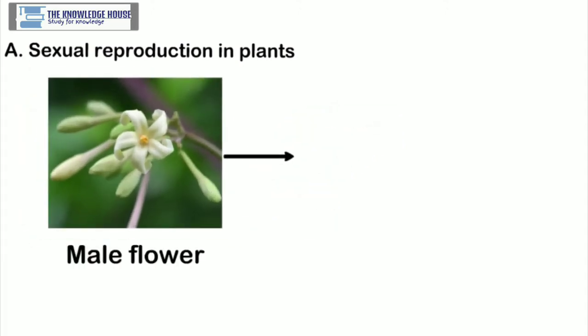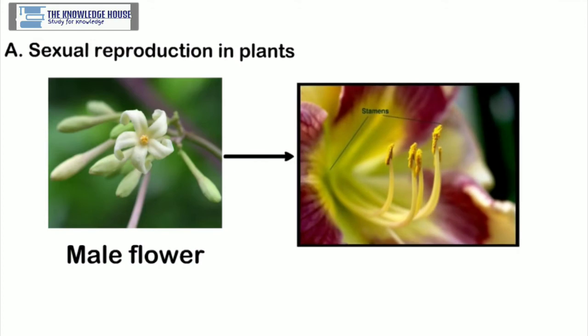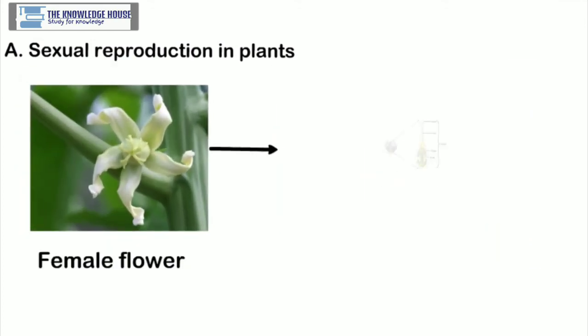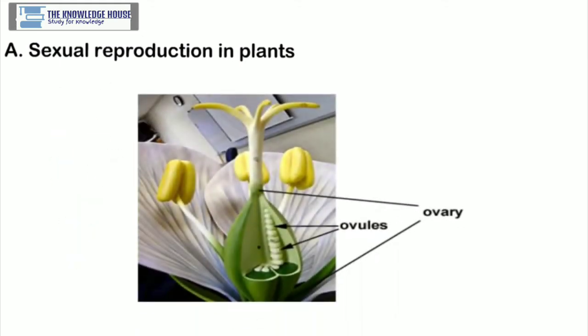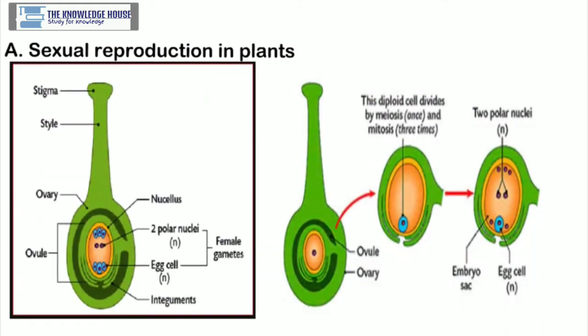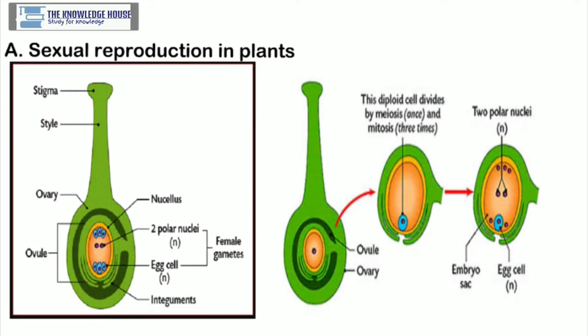Andrecium is the male whorl, and its members are called stamens. Gynoecium is the female whorl, and its members are called carpels. These may be separate or united. Ovary is present at the basal end of each carpel. A hollow style comes up from the ovary. Stigma is present at the tip of the style. Ovary contains one or many ovules. Embryo sac is formed in each ovule by meiosis. Each embryo sac consists of a haploid egg cell and 2 haploid polar nuclei.